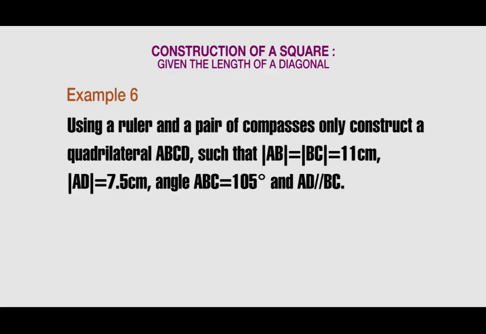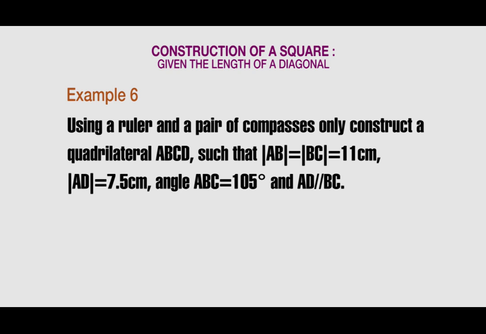Now let us take example 6. Using a ruler and a pair of compasses only, construct a quadrilateral ABCD such that the length AB is equal to the length BC and is equal to 11 centimeters. The length AD is equal to 7.5 centimeters. And angle ABC is equal to 105 degrees. Also, the length AD is parallel to the length BC.